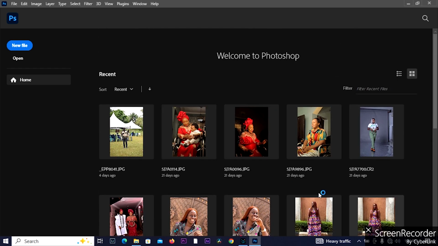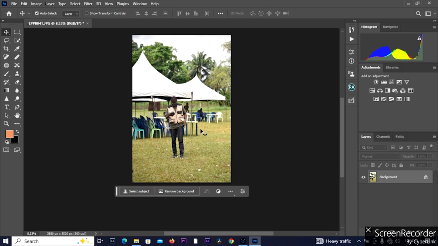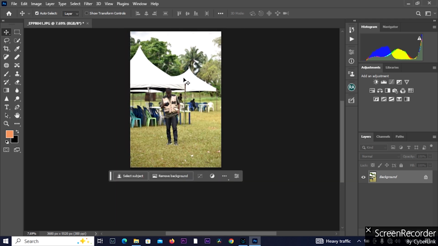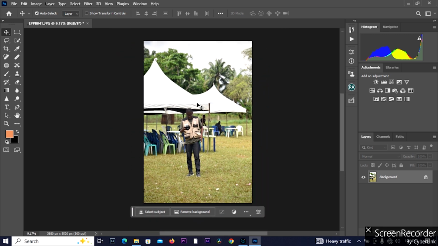Here, let me just open a particular image in the system already. I've clicked that image. So this is the 2023 version of Adobe Photoshop. I'm gonna make you understand what Adobe Photoshop is all about and its importance.